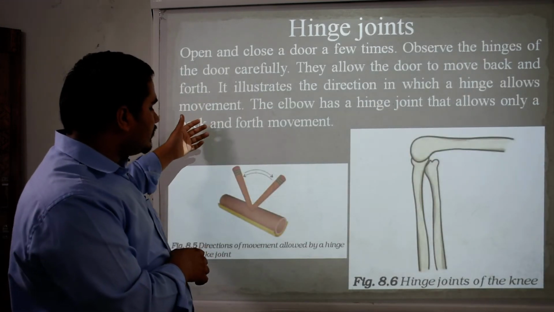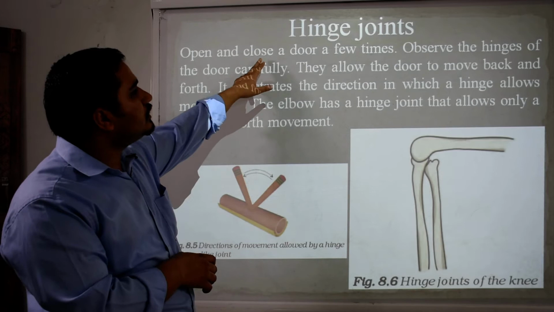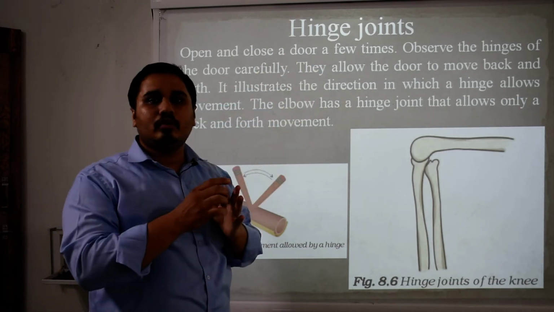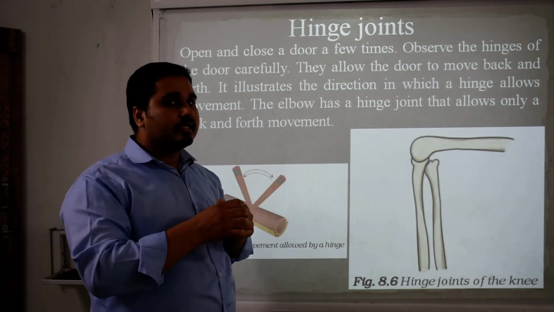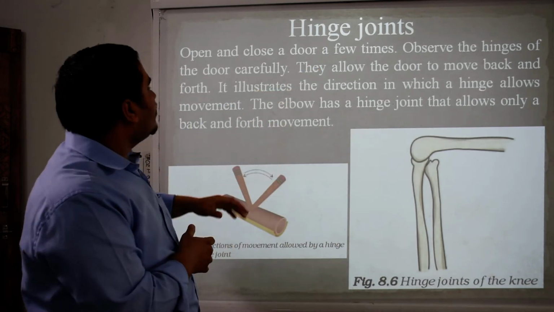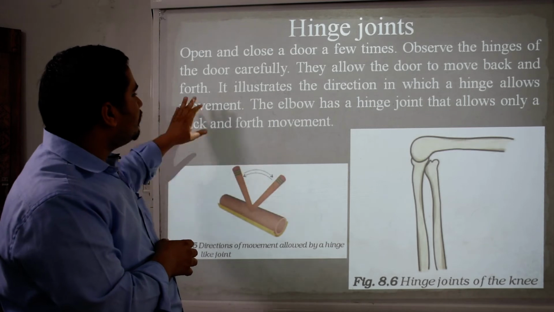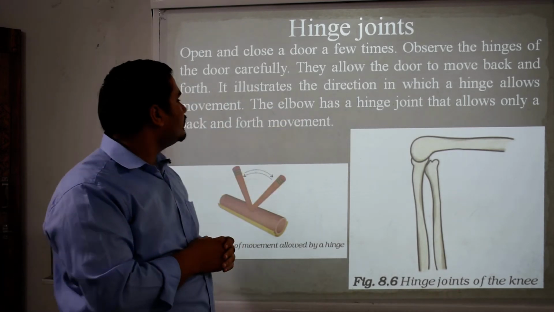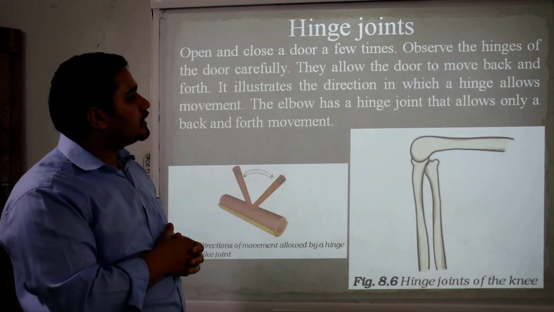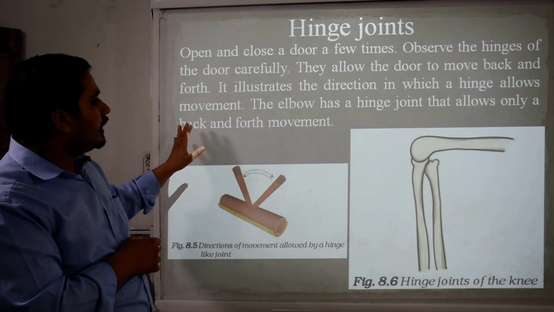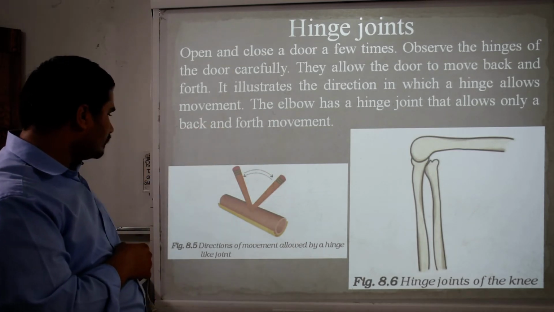Then hinge joints. Open and close a door a few times. When you close a door or open a door, that is a hinge. Observe the hinge of the door carefully. It allows the door to move back and forth. It illustrates the direction in which a hinge allows movement. The elbow has a hinge joint that allows only a back and forth movement.